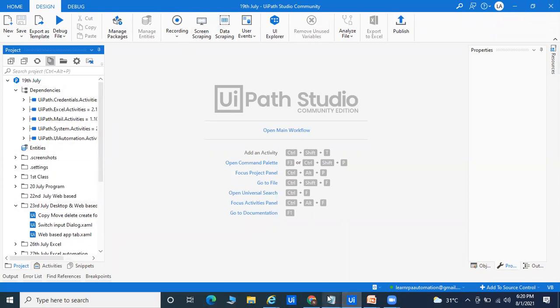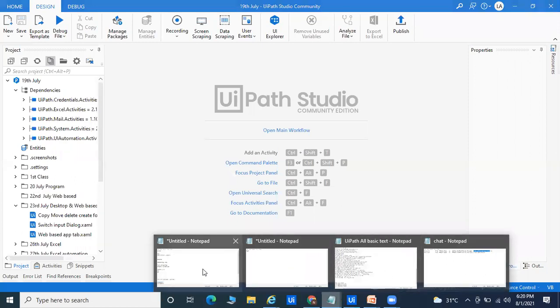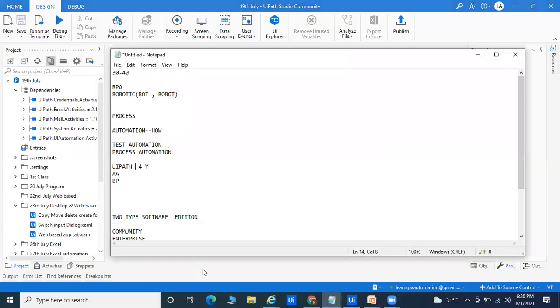So come to the point, why UiPath is better, I'm telling you right now. Your tool installation is free. You are able to use it up to 3 months. Within 10 to 12 minutes you are able to install, and UiPath is more stable compared to Automation Anywhere and Blue Prism. Whatever the latest thing they launch, everything is working fine.